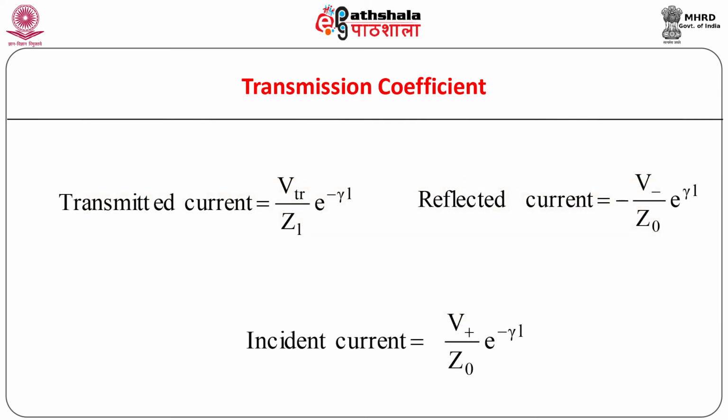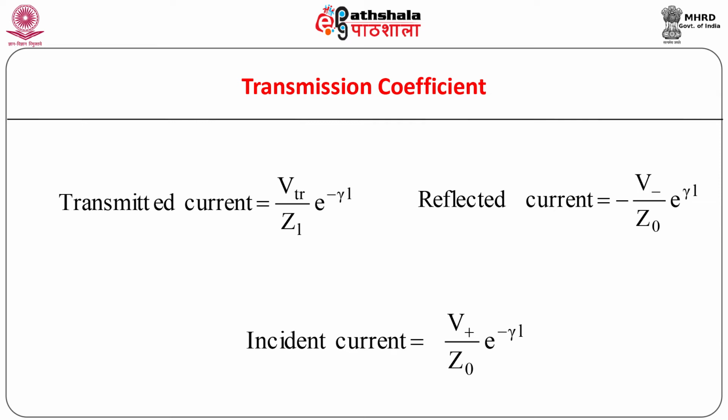Similar to the voltage wave, we can write the expression for the current wave at the load. The three waves, namely incident, reflected and transmitted, can be written as shown. Note that while computing transmitted current, voltage amplitude is divided by the load impedance ZL.